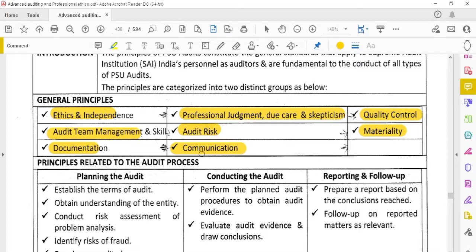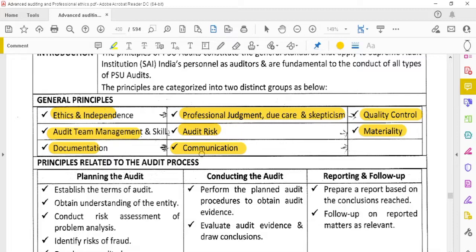Next, what is relating to the process of the audit. Relating to the process of the audit, first they have to plan for the audit. Then they have to conduct the audit, and also reporting. Finally, it is reporting. This is the three process. First, planning, then conducting the audit, then reporting and a follow-up. First, while planning the audit, he has to plan what are the terms of the audit.